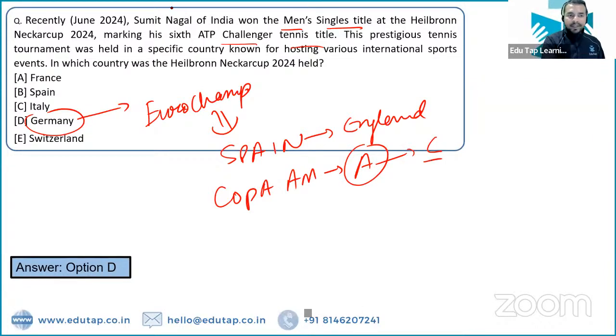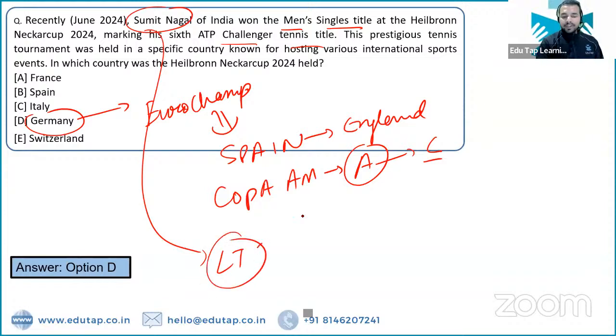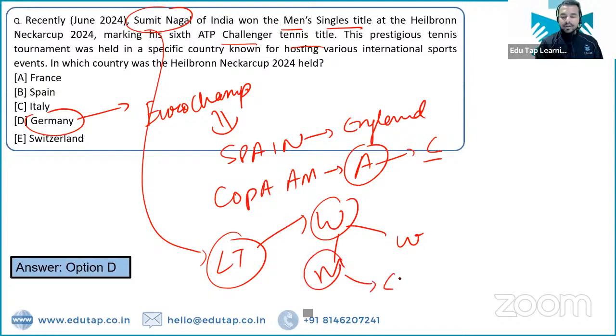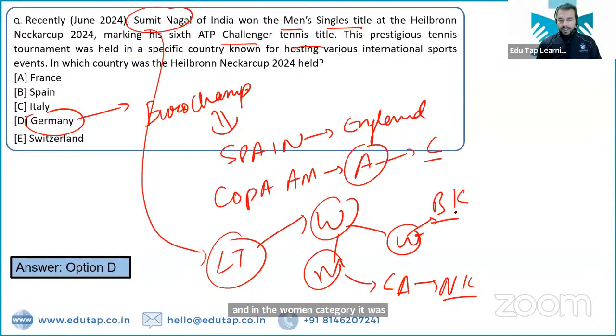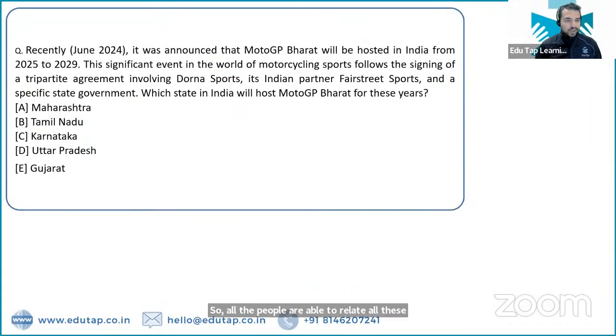और यहाँ पर हमने बात की सुमित नागल से. तो सुमित नागल बिलोंग करते हैं लॉन टेनिस से. लॉन टेनिस की बात की जाए तो अभी विंबलडन हुआ था. विंबलडन के अंदर in the men's and the women's category, in the men's category Carlos Alcaraz won the event, defeating Novak Djokovic in the finals. And in the women's category it was Barbora Krejcikova who has won this particular event, right? So all the people are able to relate all these news articles. Let's move on to the next question.